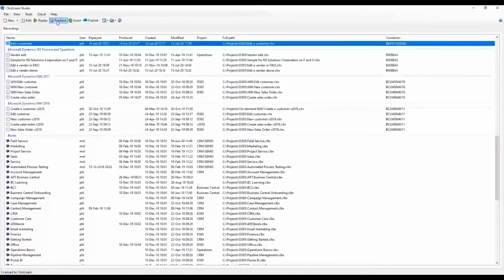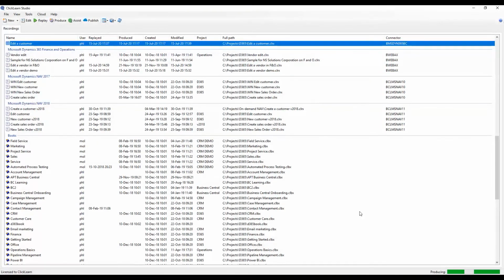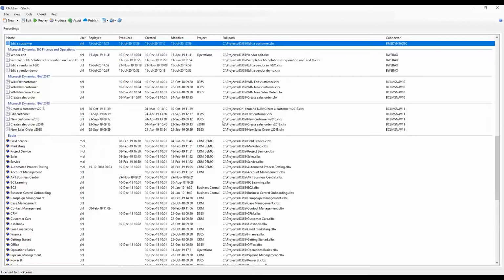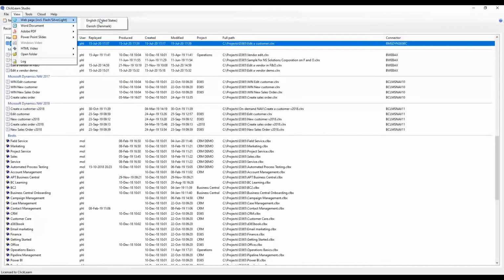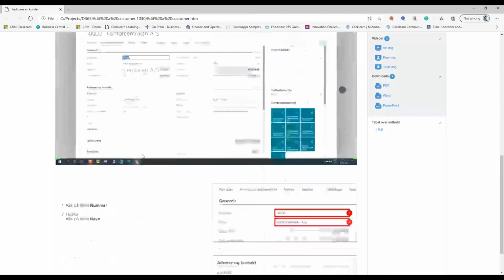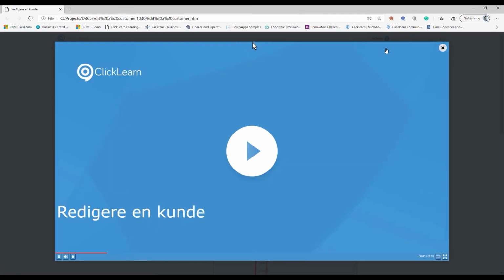And now I can go ahead and produce this one into English and Danish. In this short amount of time, ClickLearn has now produced my 7 different formats into 2 different versions. So now I have everything in Danish and in English. If I go to the Danish one, you will see that everything is now translated, and instantly I have this here. And if I go to the video of the try me or the show me here,